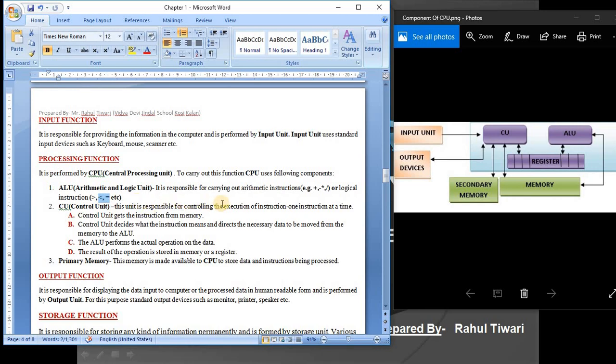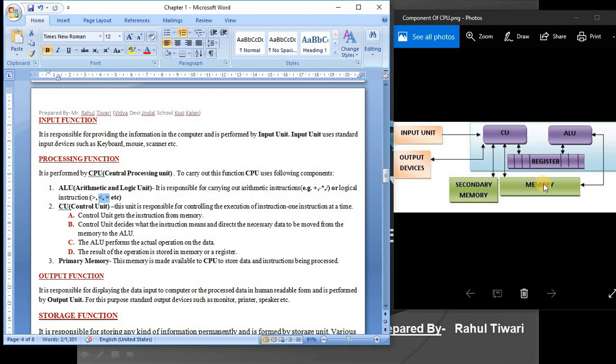This unit is responsible for controlling the execution of instructions, one instruction at a time. This is the role of the control unit, just like a traffic police inspector. It helps move your instructions one by one for processing. The control unit decides what the instruction means and directs the necessary data to be moved from memory to the ALU. First the data moves inside the control unit, then the control unit sends your data to main memory.